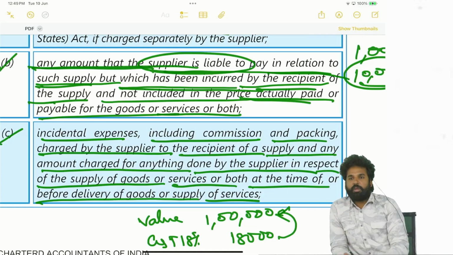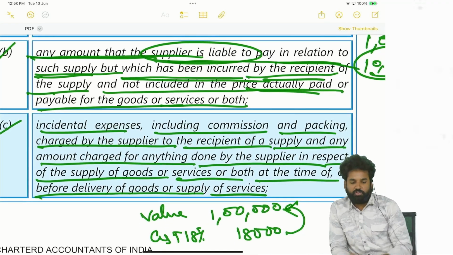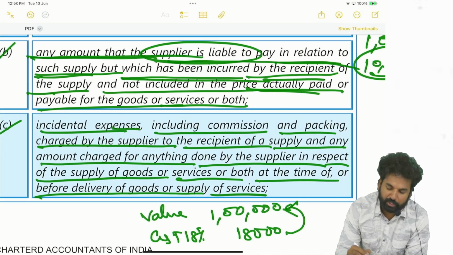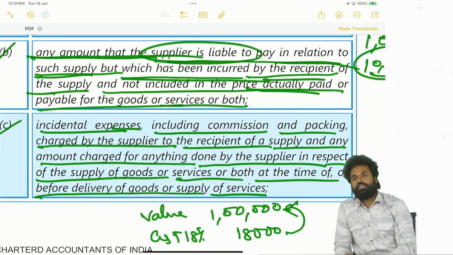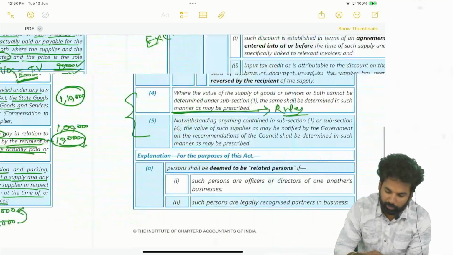So if a commission has been paid to some agent, it may be a buying agent, or it may be a selling agent, whoever it may be. Let's say the supplier has selling agents, so the supplier has to pay them. In such cases, the amount of commission paid to the selling agents will be added to the value of the supply. Okay, so incidental expenses, including commission, packing charges, whatever it is, incidental, before or at the time of supply, whatever the recipient has asked for, has to be included in the value. Okay, right.